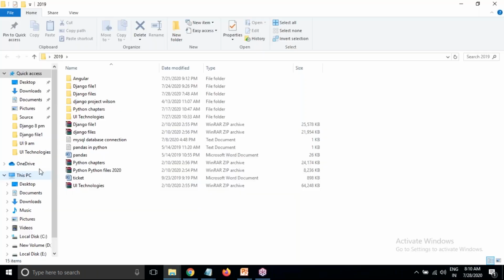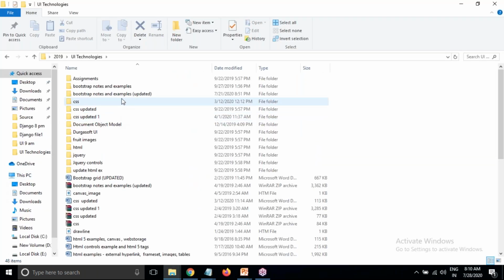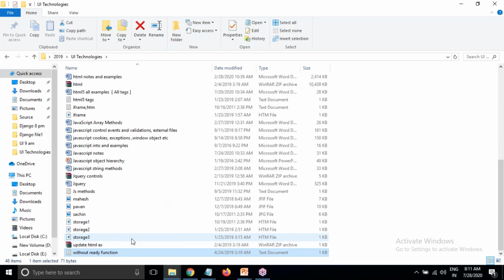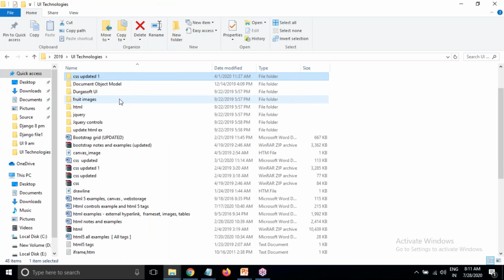So UI technologies notes also I will send. Here you can see UI technologies notes is there. My class notes is there. So for practice I can send all these notes to your mail ID, so that you can learn in depth. So that you can learn all the concepts here, like HTML, JavaScript, then CSS, then Bootstrap, all these are there.